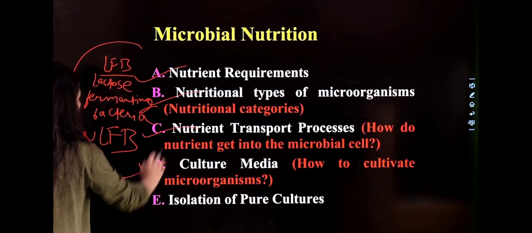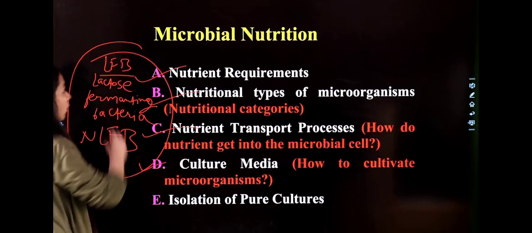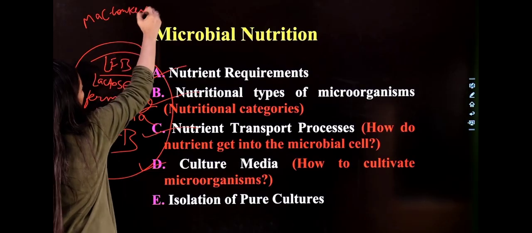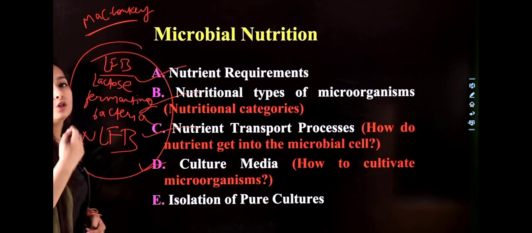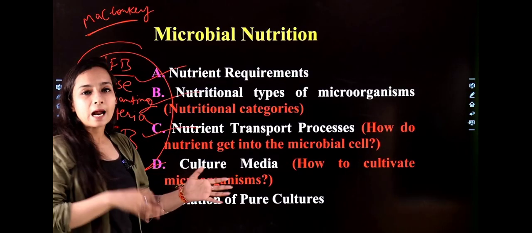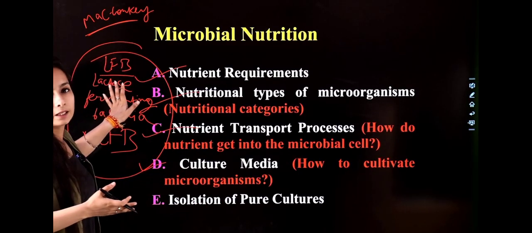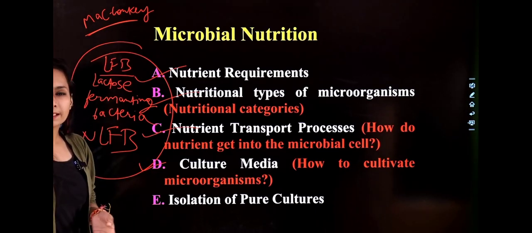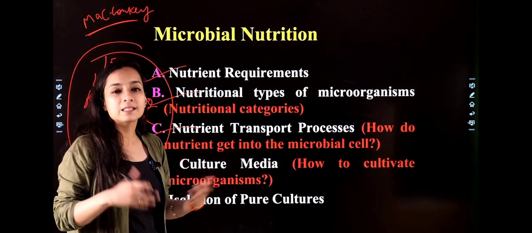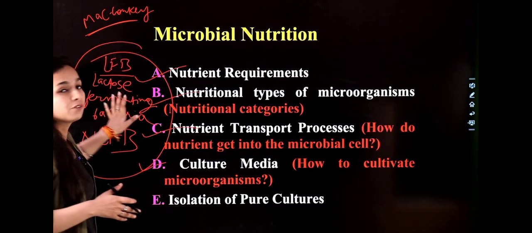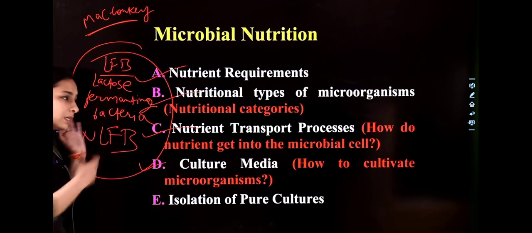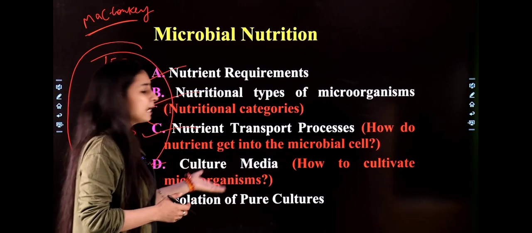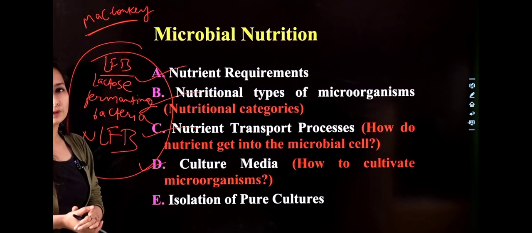These types of bacteria are classified only on MacConkey agar, because MacConkey agar has some components that differentiate lactose fermenting bacteria, because it contains lactose. Some bacteria are able to ferment it and some are not. So on the basis of their fermentation you are able to classify them. This type of media, this type of class, you can classify under microbial nutrition.